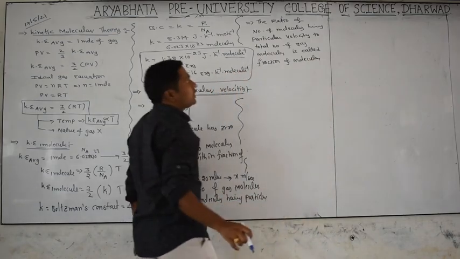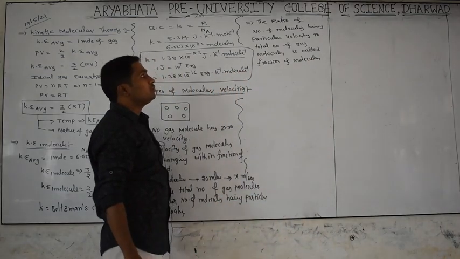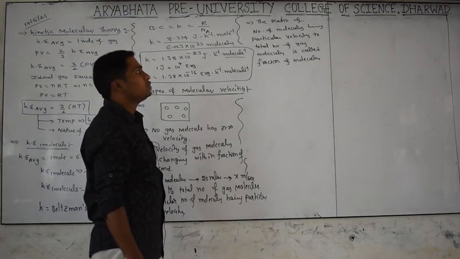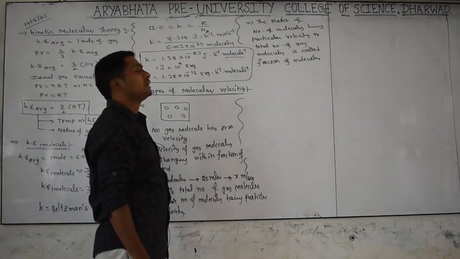See, what is the meaning? The ratio of the number of molecules which are having a particular velocity to the total number of gas molecules is called the fraction of molecules.